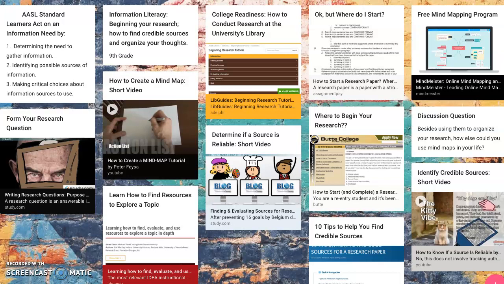All right, today, guys, we'll be looking at how to gather information for our research topic, how to make sure that our sources are credible, and how to make those critical choices about which information sources to use. So if you look at the screen I have here, the Padlet, there's different things that I want to direct your attention to.